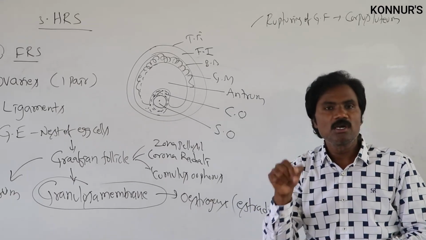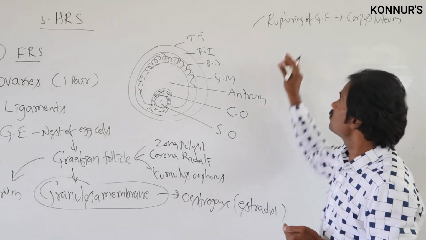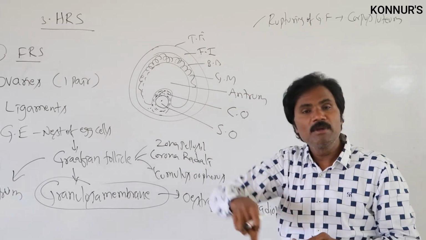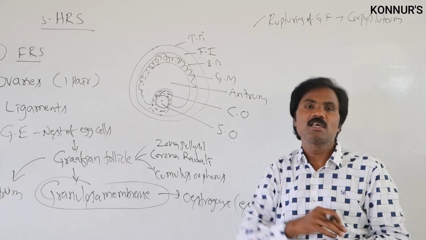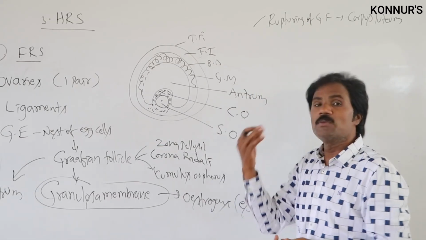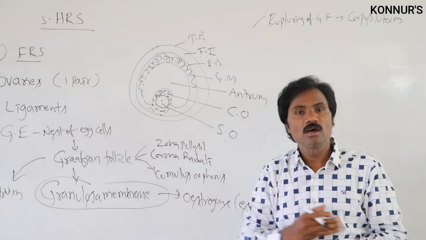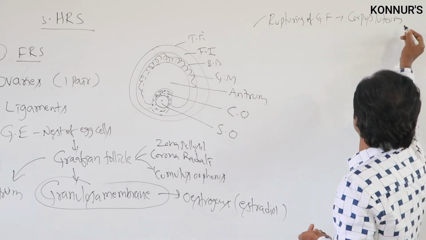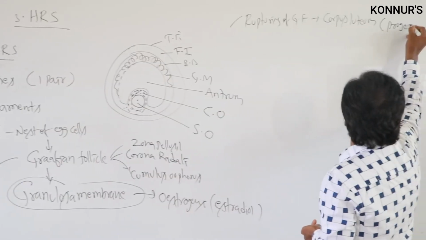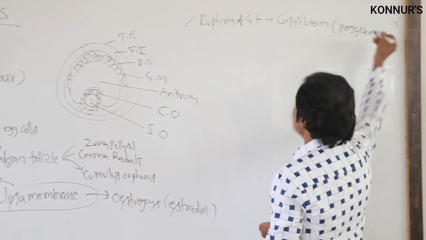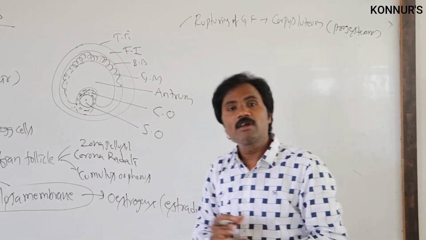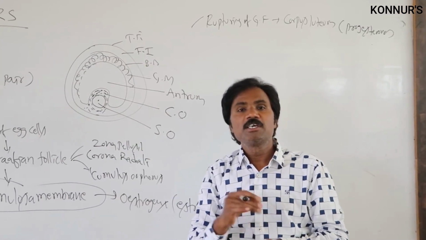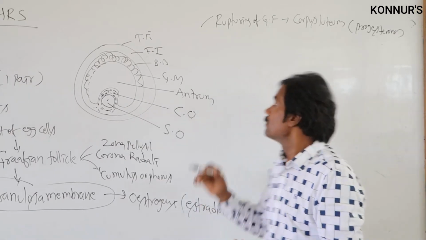Luteum is the pigment which indicates the yellowish color. It plays an important role in the production of a particular hormone. What is the name of the hormone it produces? The corpus luteum produces progesterone, which plays an important role in the implantation of the embryo.